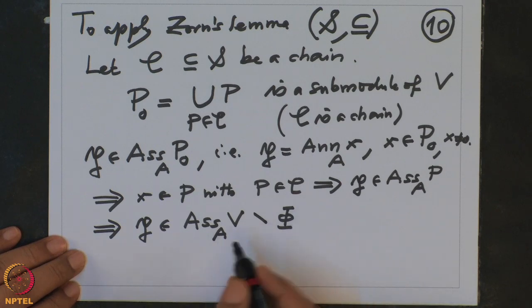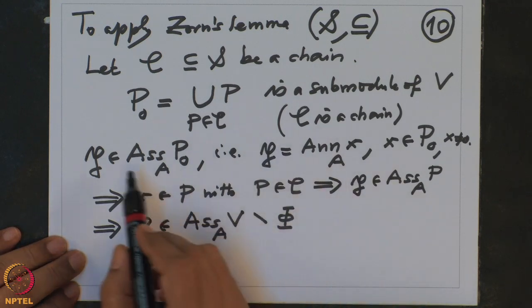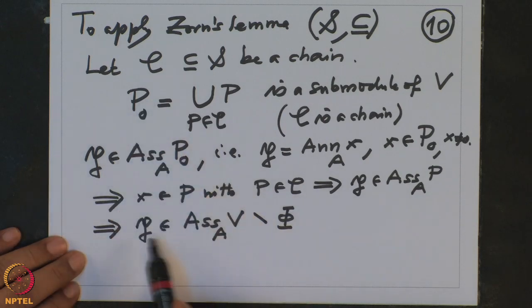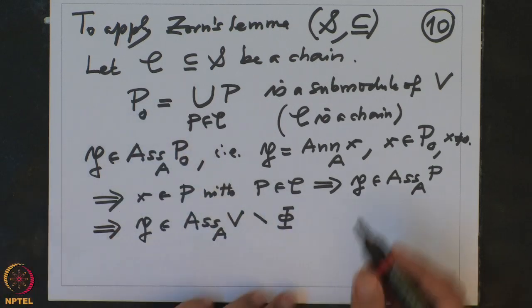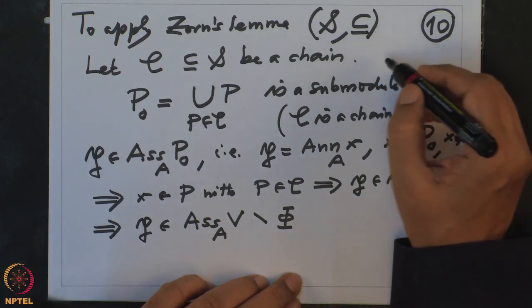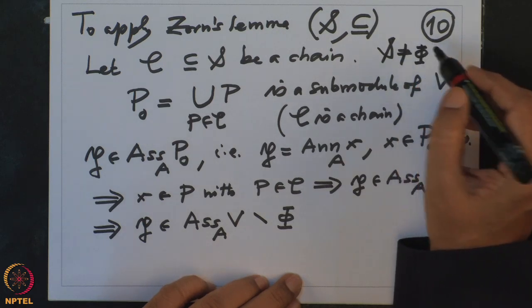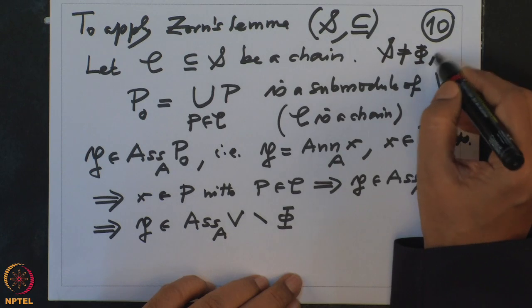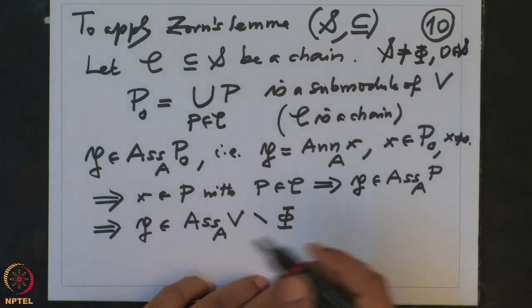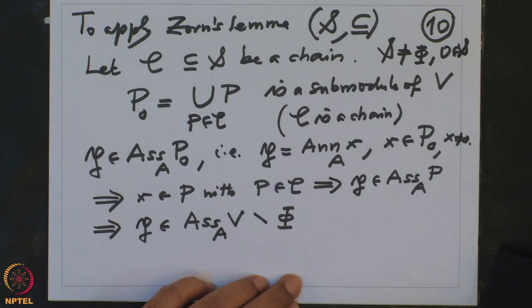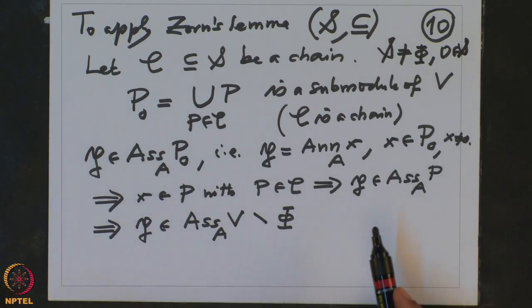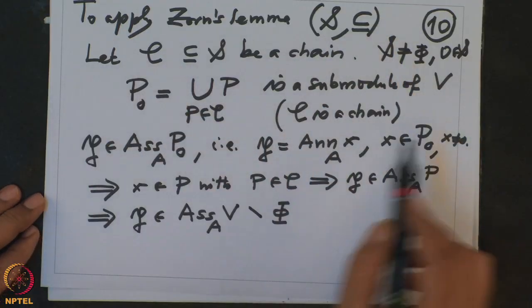Alright, so we have checked that if P belongs to the associated prime ideals of P0, then P should belong to this. And also note that I forgot to check that this S is a non-empty set. That is clear because the submodule 0 belongs to S. That is clear because if P is 0, then the associated prime ideals of 0 is obviously contained here, and therefore 0 is an element in this, therefore this is a non-empty set and every chain has an upper bound.